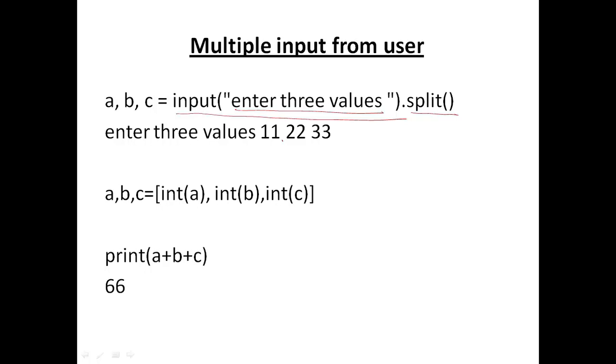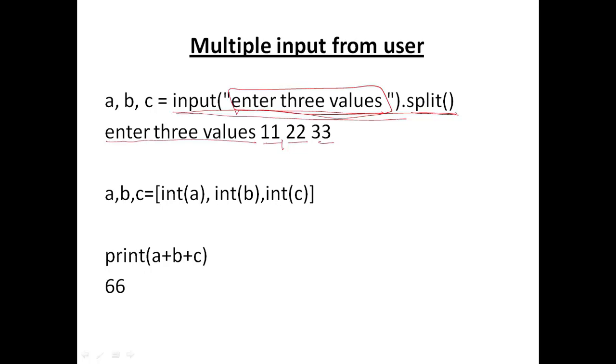by spaces inside it. So as soon as you write this line and press the enter button, you will get this prompt string, "Enter 3 values." You can type any number of values. It doesn't mean that if you have written "Enter 3 values" as a prompt, you have to type exactly 3 values. It is up to you.